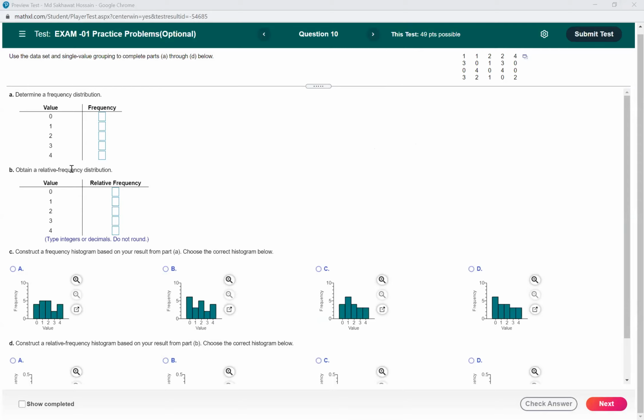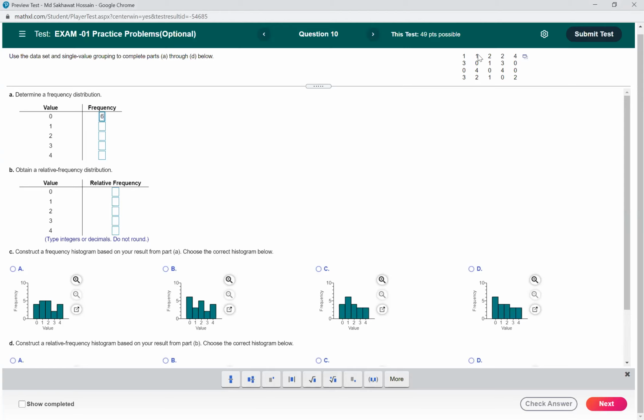So for frequency, we have to find how many times we have zero. We have 0, 1, 2, 3, 4, 5, 6 times. And so it will be 6. How many times we have 1, 2, 3, 4. So this one will be 4. How many times we have 2, 1, 2, 3, 4. So this is also 4. How many times we have 3, 1, 2, 3. We have 3 times. And how many times we have 4, 1, 2, 3.